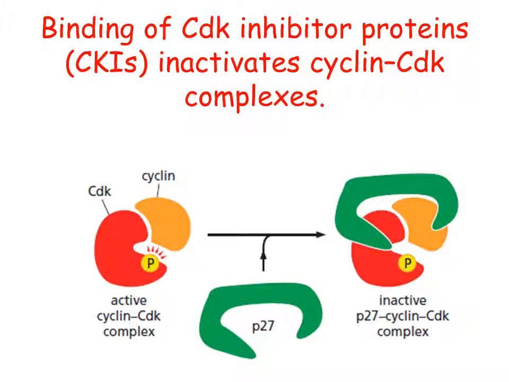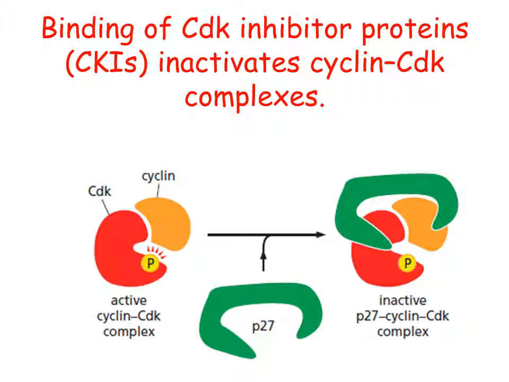There are some more proteins called CDK inhibitor proteins, which inactivate the cyclin CDK complex. One such example present in this diagram is p27.